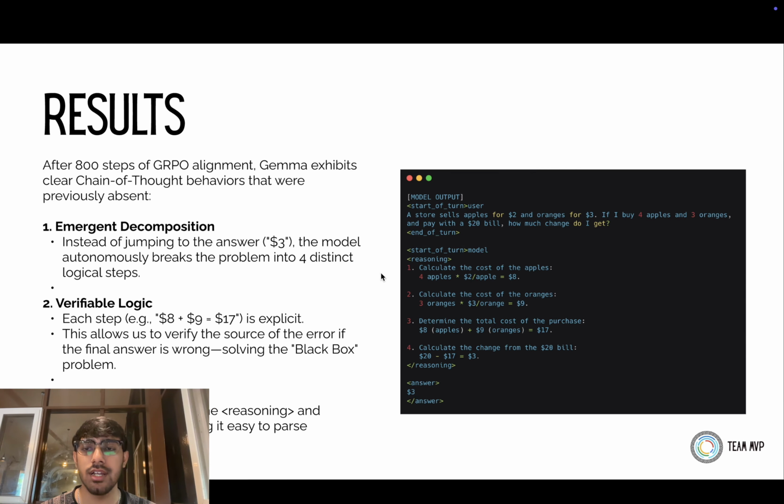Finally, for the results, within 800 steps of GRPO, I was able to have a model which is able to decompose a given prompt and also have a verifiable logic. The verifiable logic will come in the reasoning tag over here. And this also tells that we are able to move on from a black box model to a much better model. And finally, we are also adhering to the XML compliance of reasoning and answer.